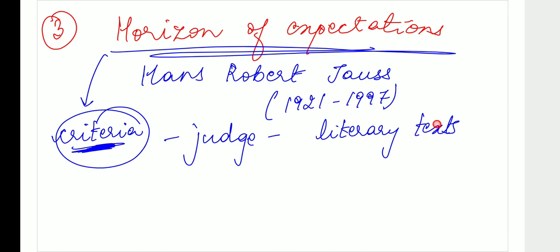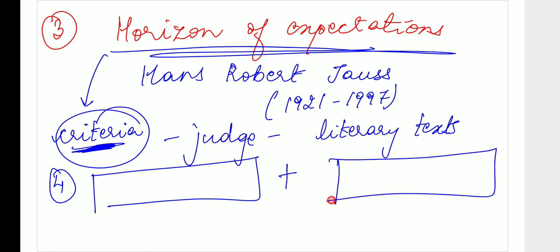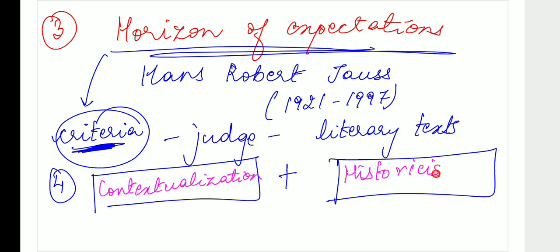By the way, Hans Robert Jauss talked about two things which are very important to understand the meaning of a text. What are the two things that Jauss said are very critical to understand the meaning of a text? Very good, Diksha. Bang on right. He said contextualization is important, and historicization is also important. Historicization means I need to understand it in its context.